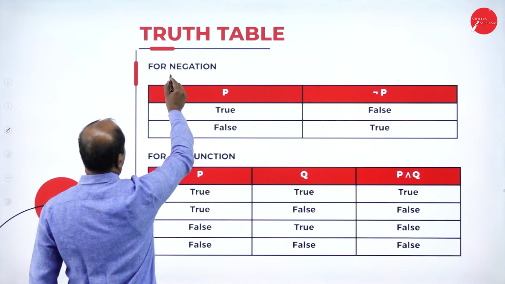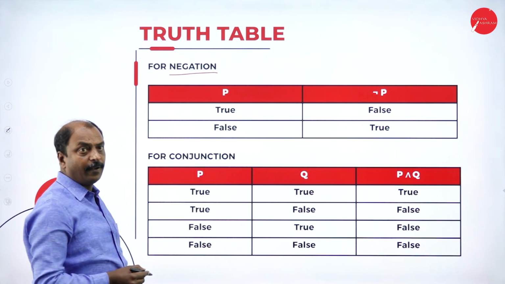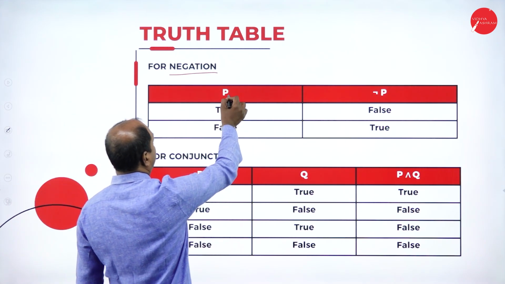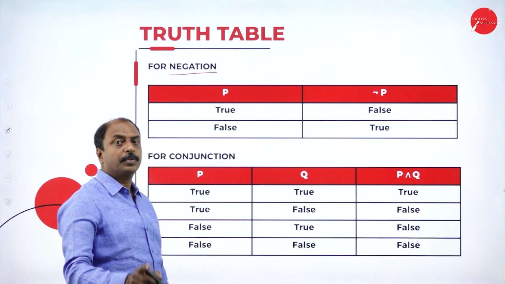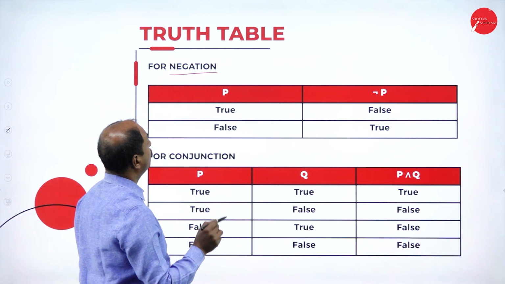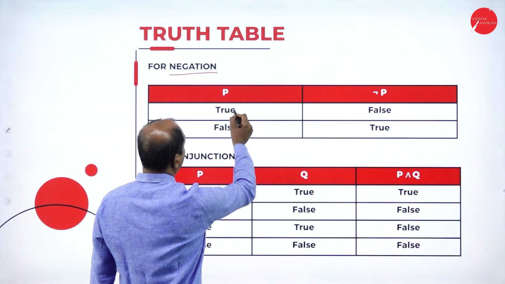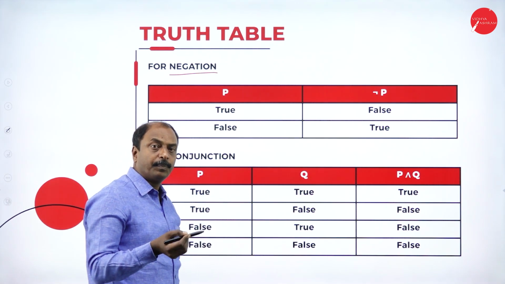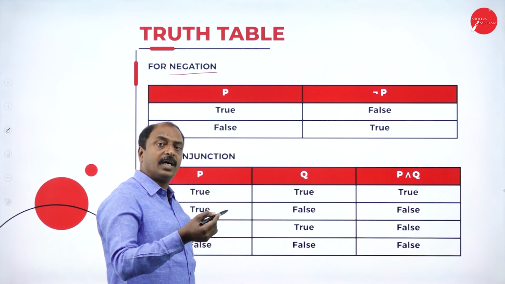First is negation, the NOT operation. Consider only one variable, P. If there is one proposition, there are two possible values, either true or false, which you can also represent with 1 or 0.